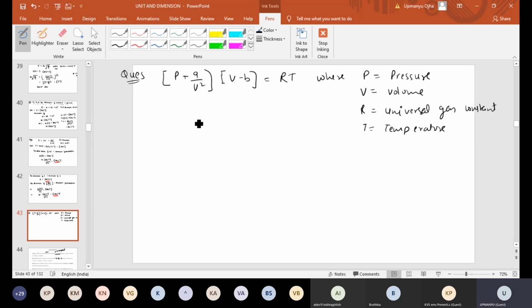Find the dimension of A and B. Can you get the answer for this?